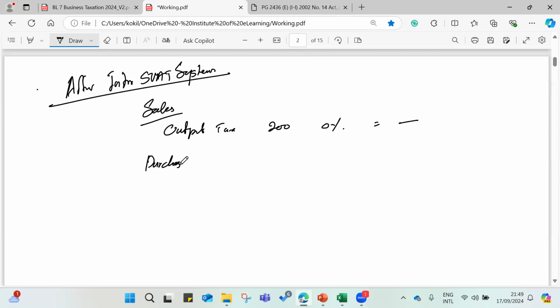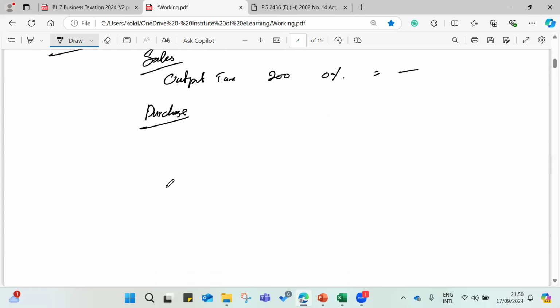Their purchases, they will make under SVAT registered suppliers, what we call RISs, registered identified suppliers. Then the exporters will be categorized as RIP. Then they will purchase from RISs, so they will purchase from suspended supplies.